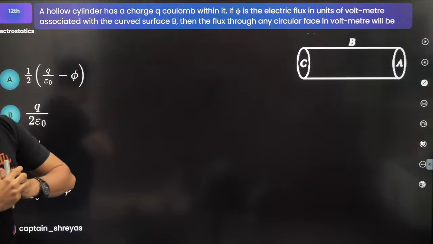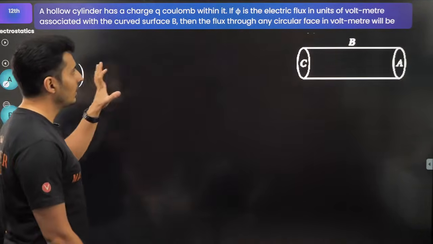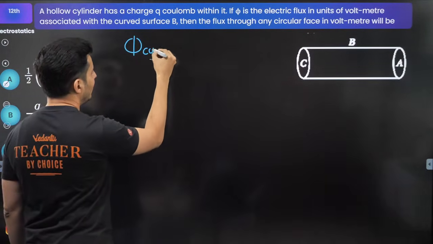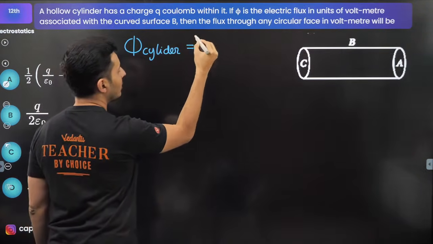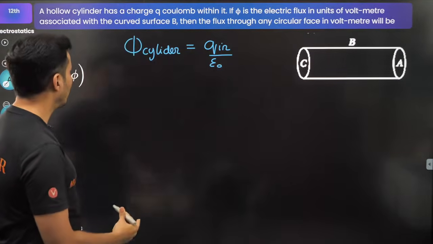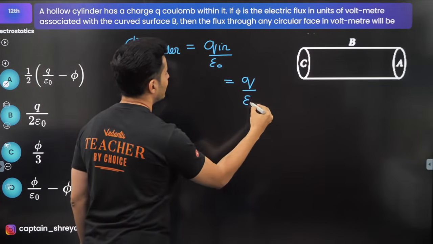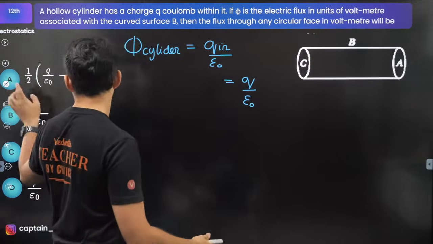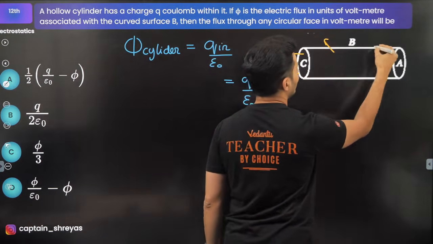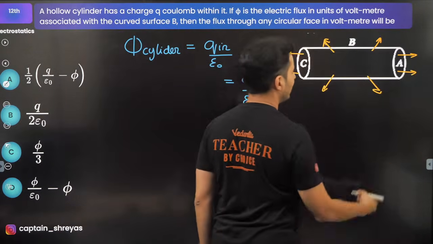Hello, Nagina Sheikh. All right, moving on to this question. Let's see how do we do it. First of all, it's a closed surface, the cylinder. The net flux through the entire cylinder, according to Gauss's law, will be the charge which is inside by epsilon naught. The charge which is inside is nothing but Q, and this is epsilon naught. Now, what is going to happen is the flux is going to come from this side. It is also going to come from the curved surface, and it is also going to come from this side.